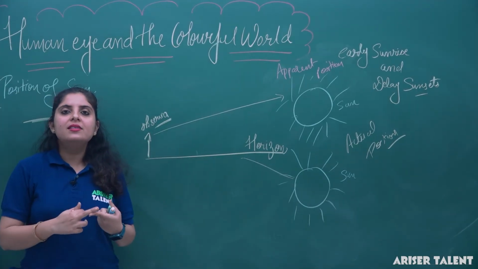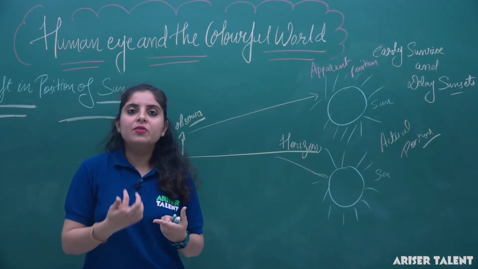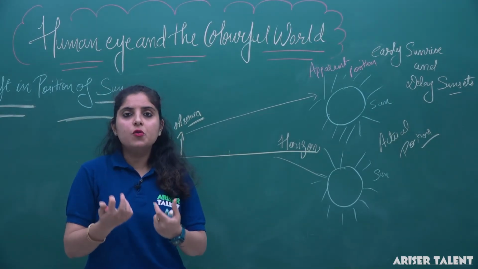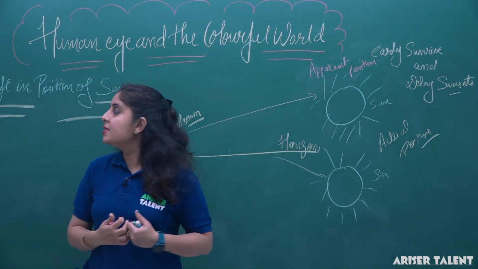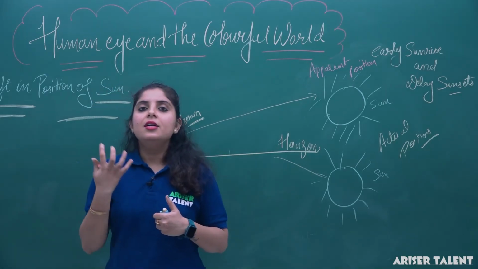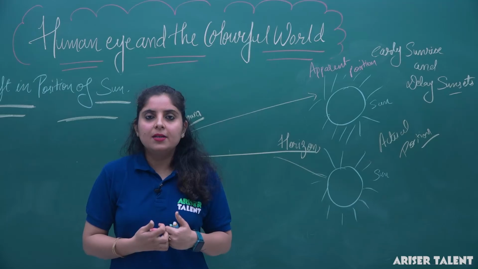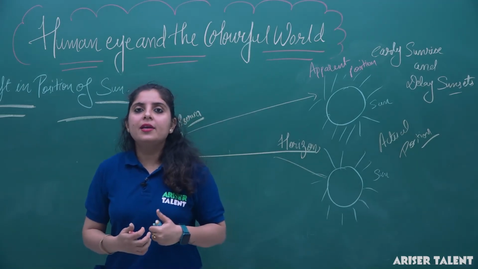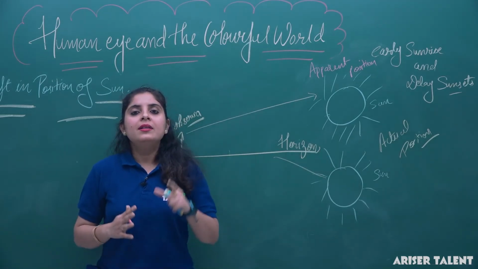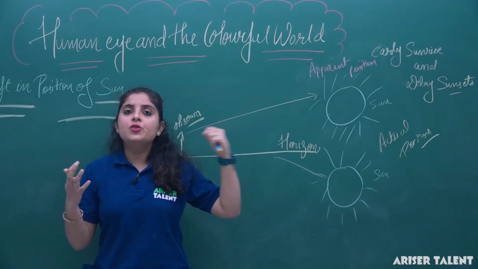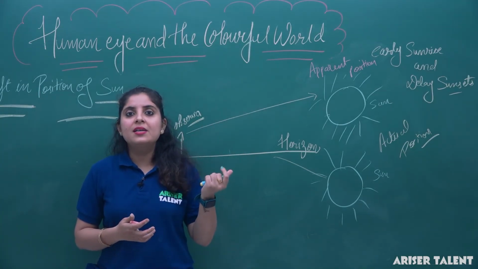So we have just answered what the twinkling of stars is, why planets do not twinkle, then why there is a reddish color of the sun and why there is an apparent shift in the position of the sun. Okay, now the next question is, have you ever observed, whenever astronauts go into space, what is the color there?